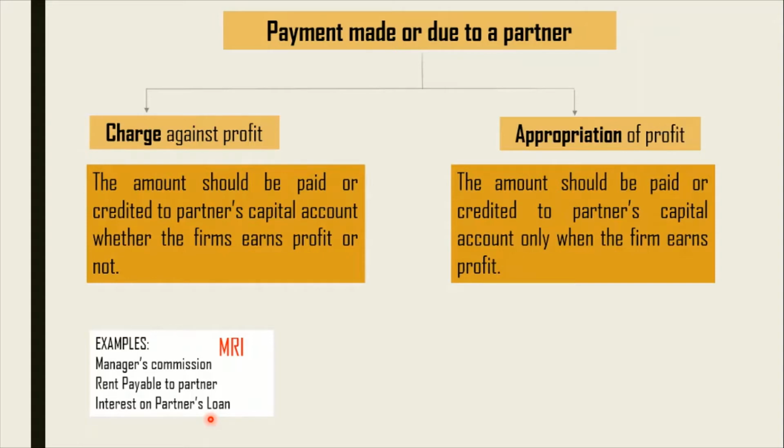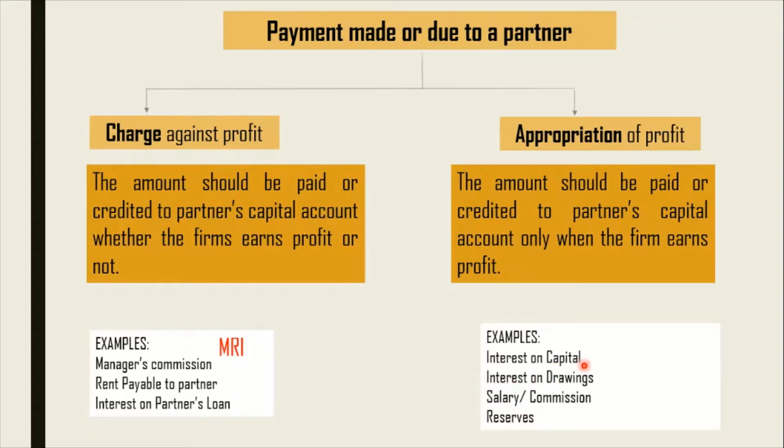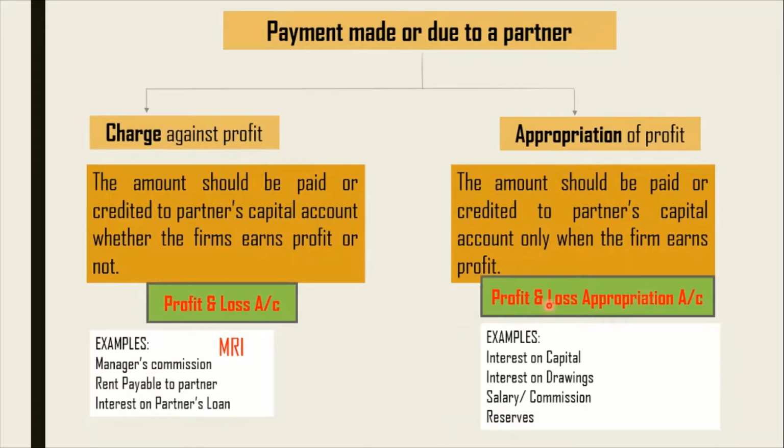And appropriation examples are interest on capital of the partners, drawings, the amount which is withdrawn by the partner, so interest is charged on that, salary or commission given to the partner, or any reserve to be maintained for future use or a further expansion. So the one which is a charge is recorded in P&L account, and for appropriation, we prepare profit and loss appropriation account.